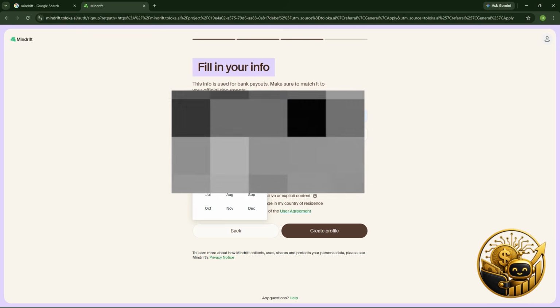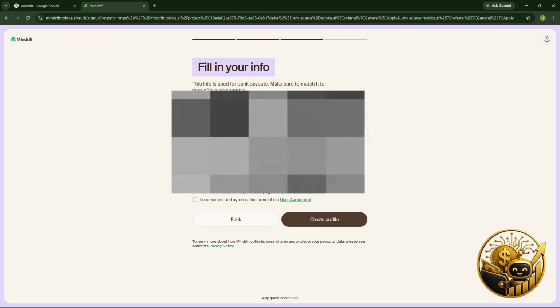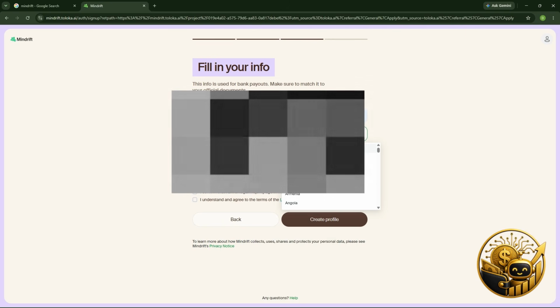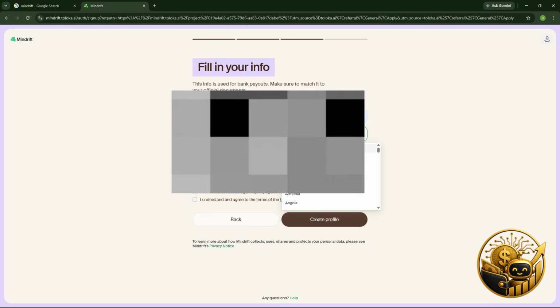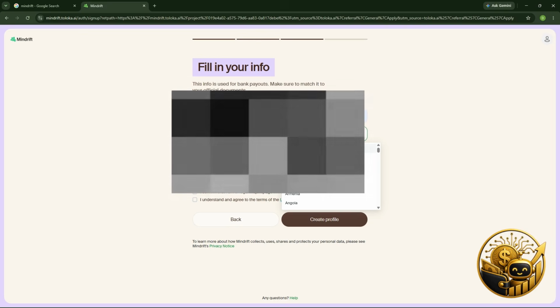2001, okay. March maybe 3rd, okay. So your country, my country now is Ghana. So please, this is very important. This part is very important. The country you choose determines the verification you're going to do. So if I'm in Ghana, maybe the verification I will do won't be as intense as somebody in the US.